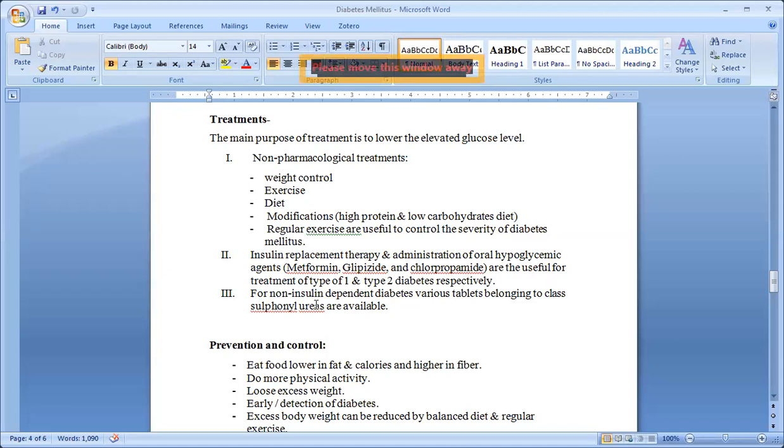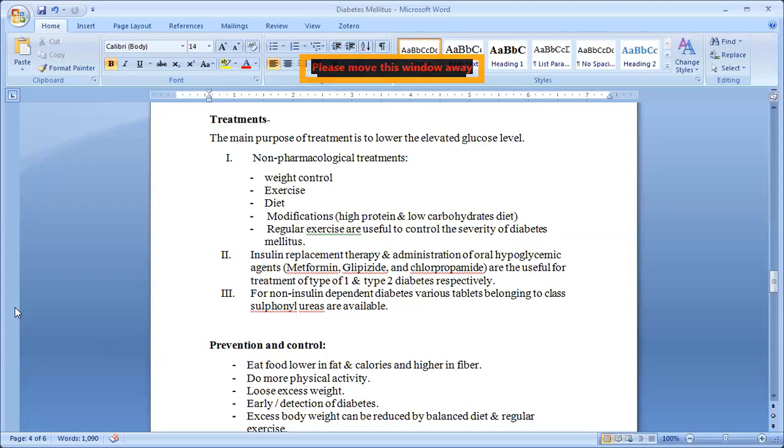And for non-insulin dependent diabetes, which tablets? Sulfonylureas and metformin are there, okay? Metformin is also used. We will see examples after this.